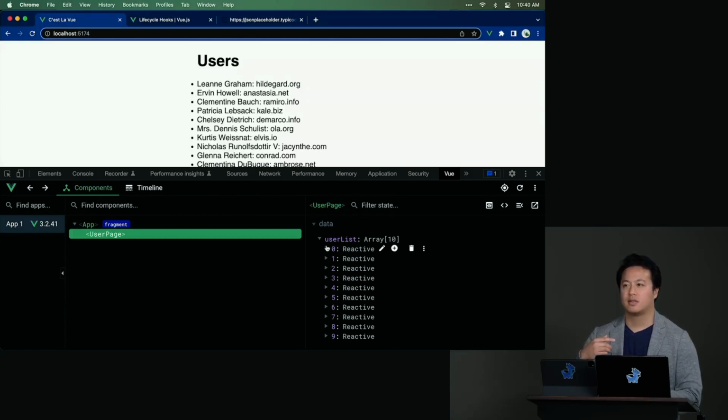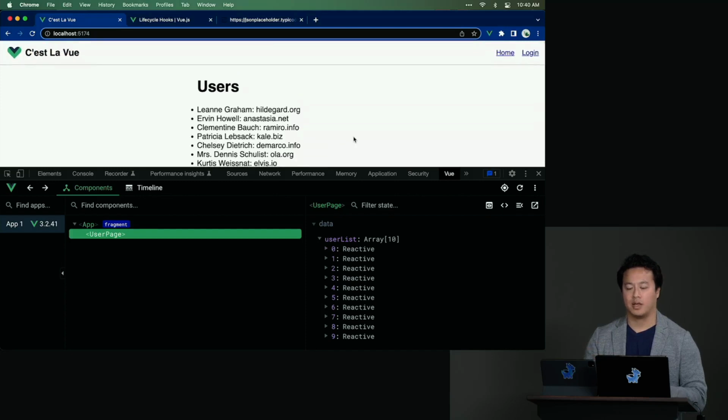Someone in chat says not rendering the page. Anyways, I think you fixed that. Not rendering the user page? OK.